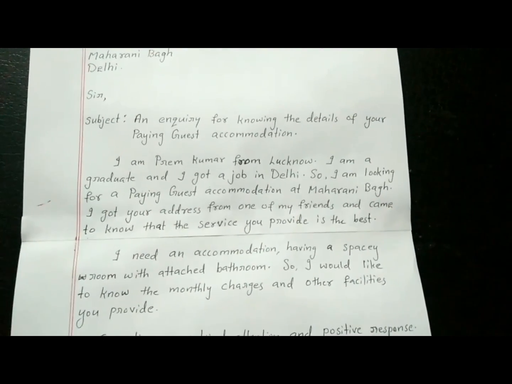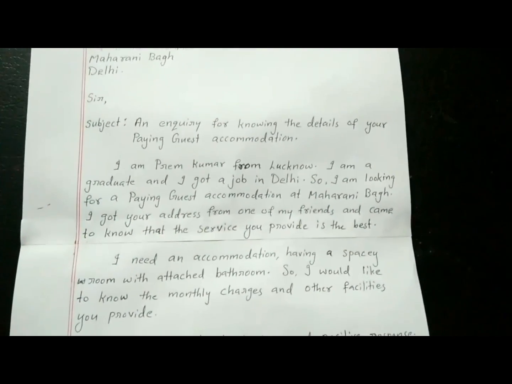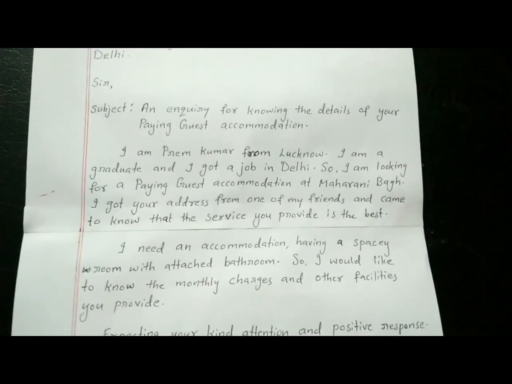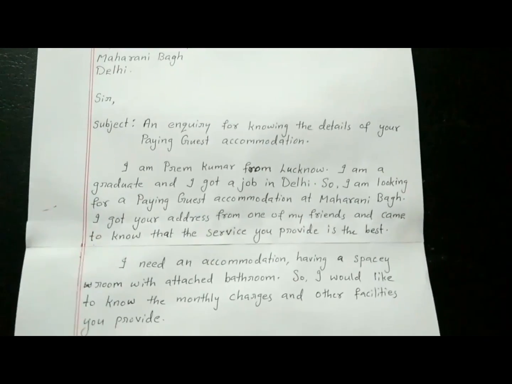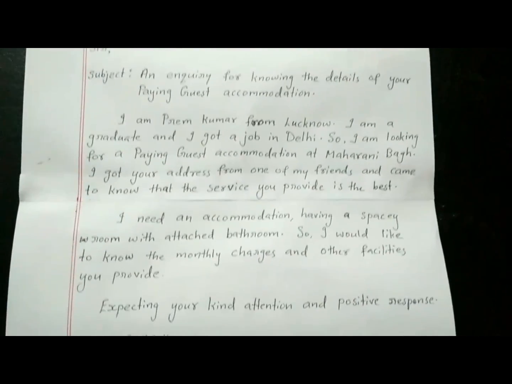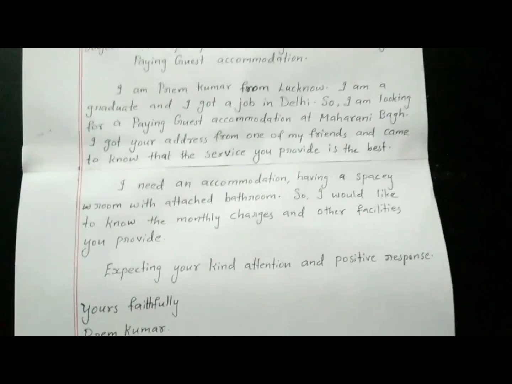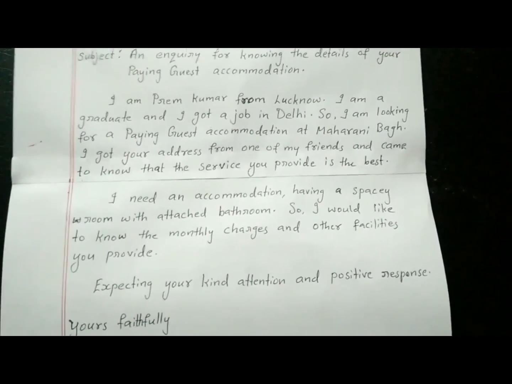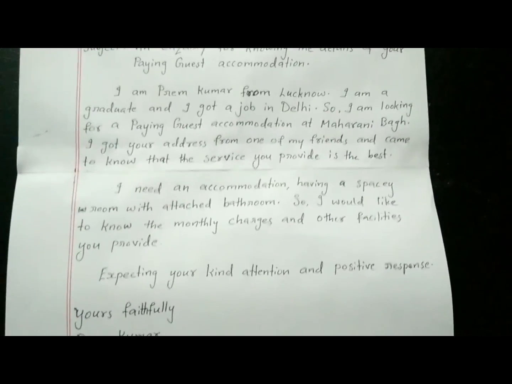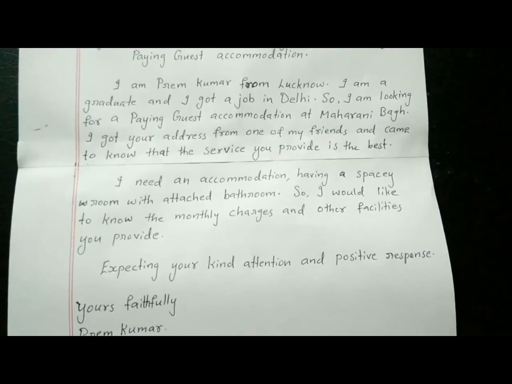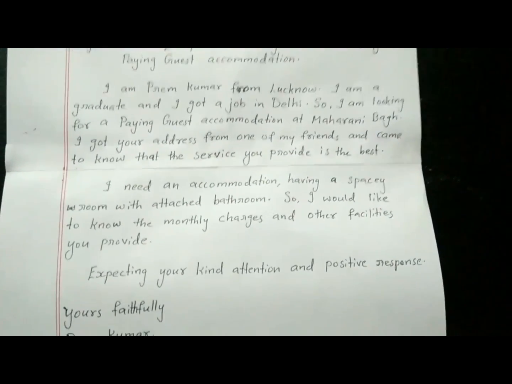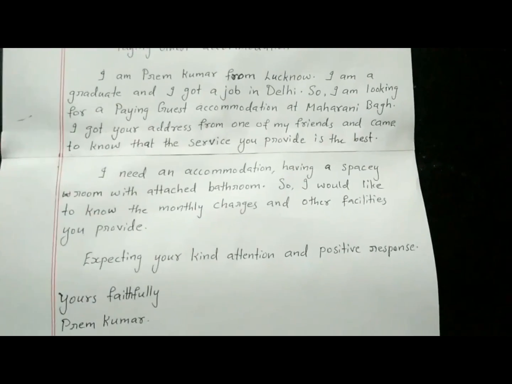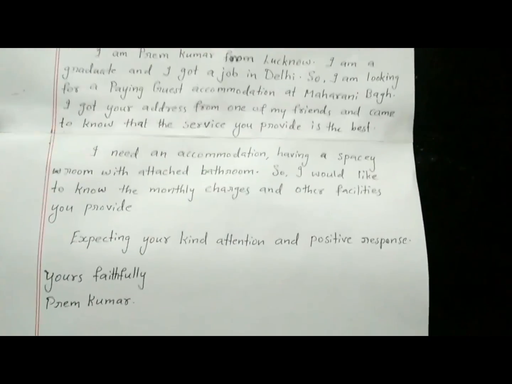I got your address from one of my friends and came to know that the service you provide is the best. Then after this introductory paragraph, you can go for the next paragraph and mention your purpose. I need an accommodation having a spacious room with attached bathroom. So I would like to know the monthly charges and other facilities you provide. That is enough. And go to the next short paragraph.